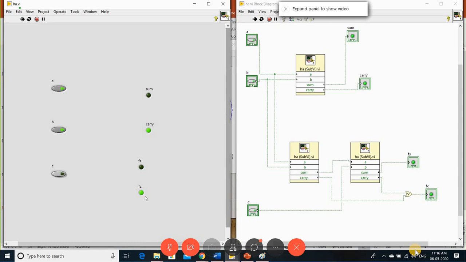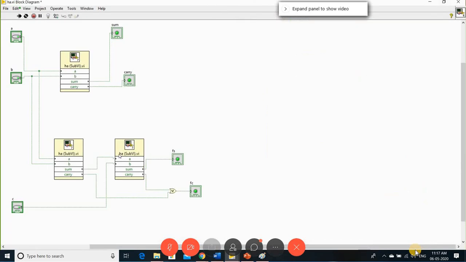Okay, so then again the full adder carry is also 1. So now you can make all of them 1, 1. You can observe that it is 1, 1 in your full adder, and in the half adder it is 0, 1. Okay, so this is how we can reuse your sub VI for implementing other applications.